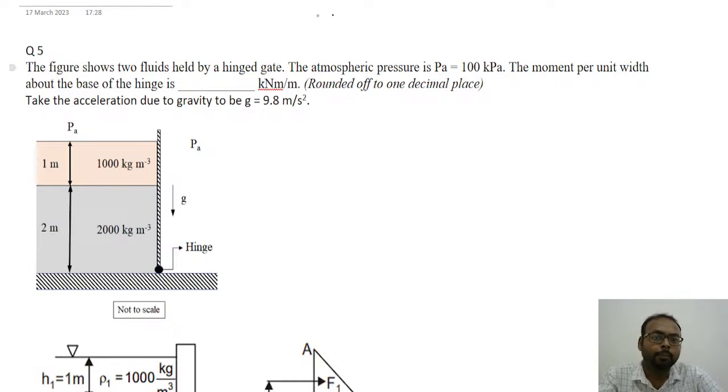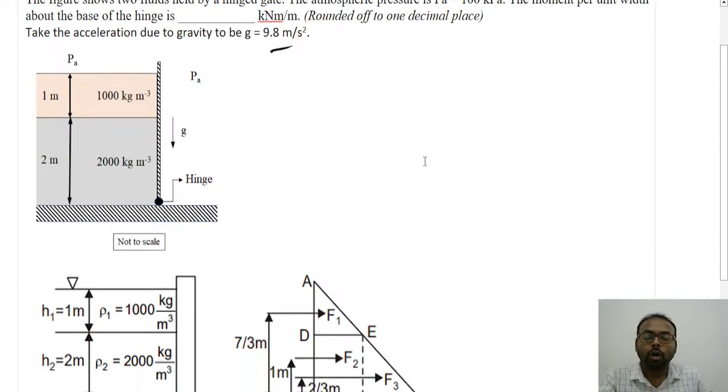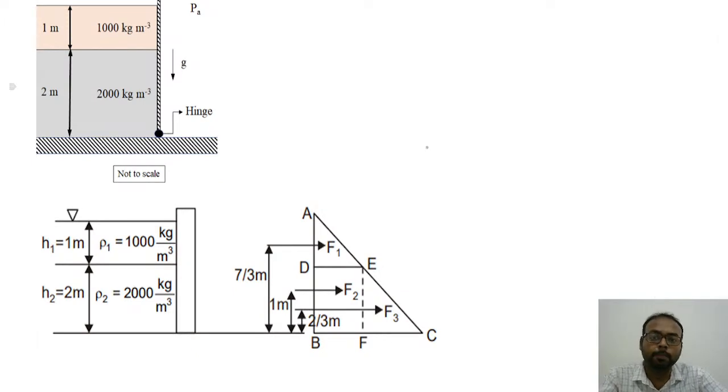The atmospheric pressure is given as Pa is equal to 100 kilopascal. The moment per unit width about the base of the hinge we have to find out. So what is the moment per unit width we have to find out with respect to the base? Take the acceleration due to gravity as 9.8 meter per second square. So how can we find this moment with respect to the bottom hinge?